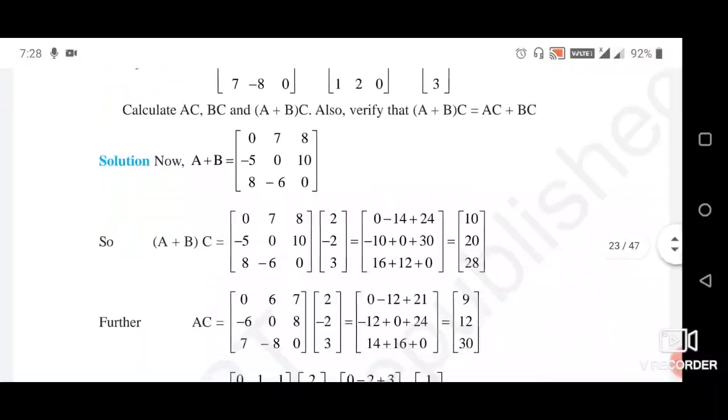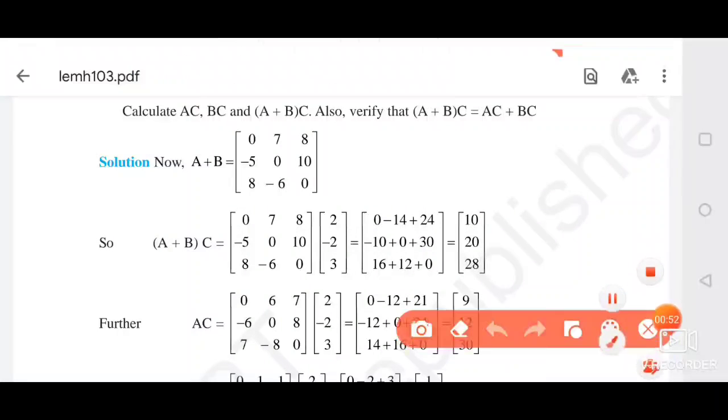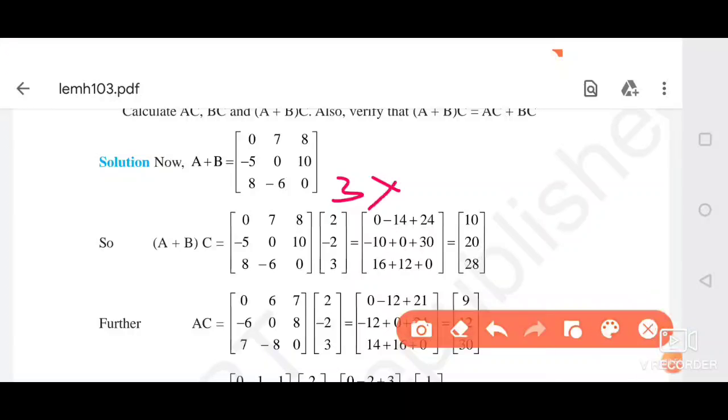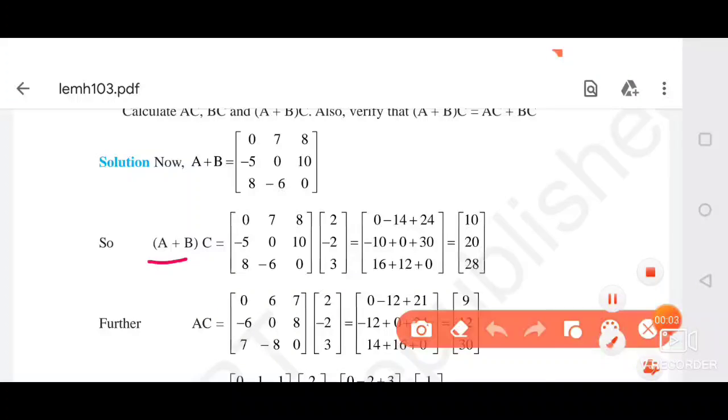After that you have to multiply the matrix A plus B by C. So A plus B is of order 3 by 3 and C is of order 3 by 1. So the matrix A plus B into C will be of order 3 by 1.